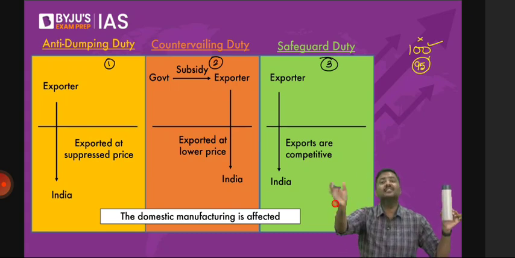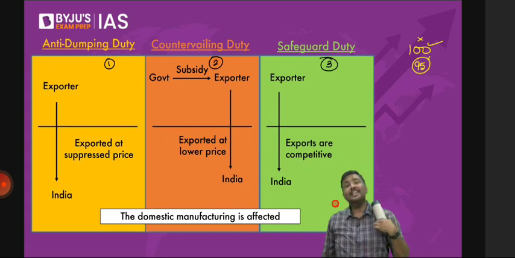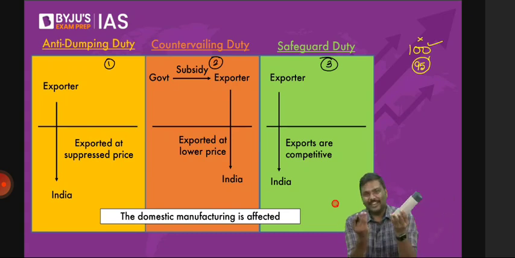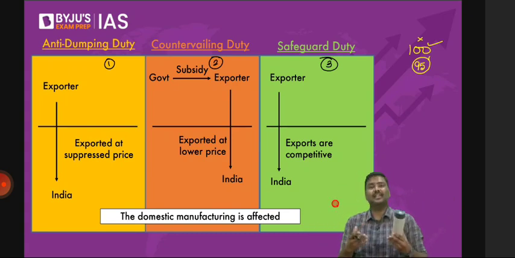A simple question to you people: will my bottle sales be higher or your bottle sales be higher? Think of it. Will your bottle sell more or my bottle sell more? That is, my bottles will be selling more. Two of you are saying, no, sir, it is the domestic bottle, not yours. My dear, 95 and 100, it's very simple. Your bottles are costing 100, my bottles are costing 95. So my bottles are comparatively cheaper. So my sales will be higher, your sales will be affected.